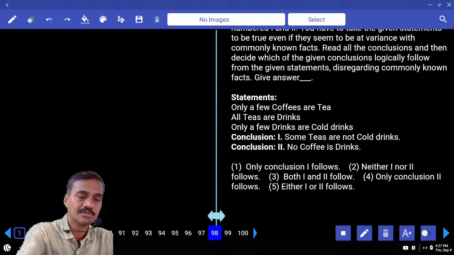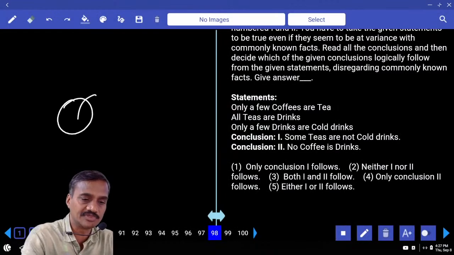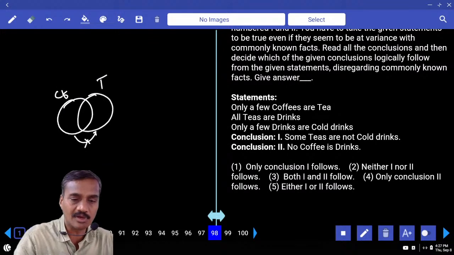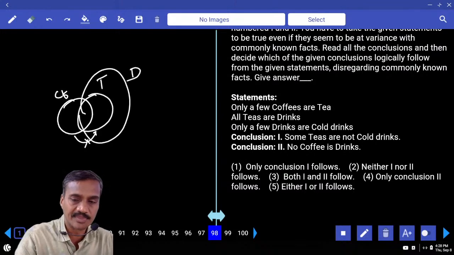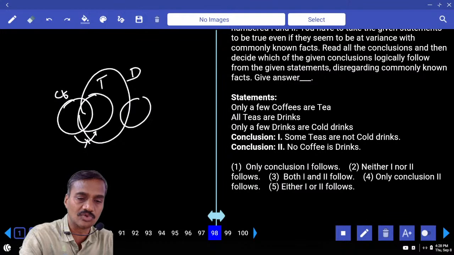Then 98. Only a few coffees are tea. Only some of the coffees are tea, but not all. And all these teas are drink. This entire tea is a part of this drink. And only a few are cold drinks. Only few, but not all.